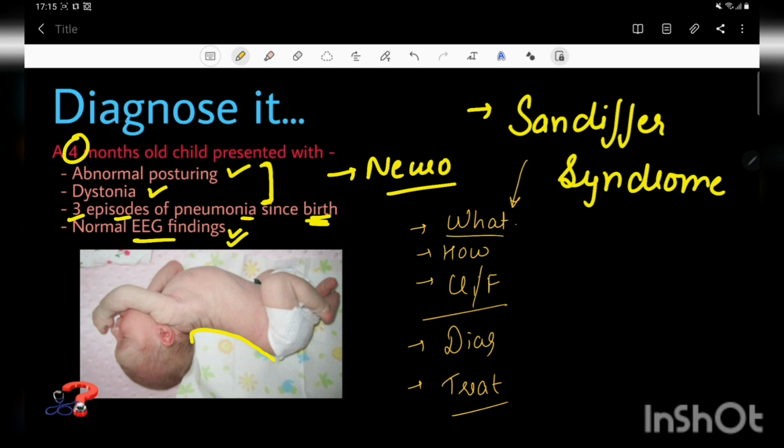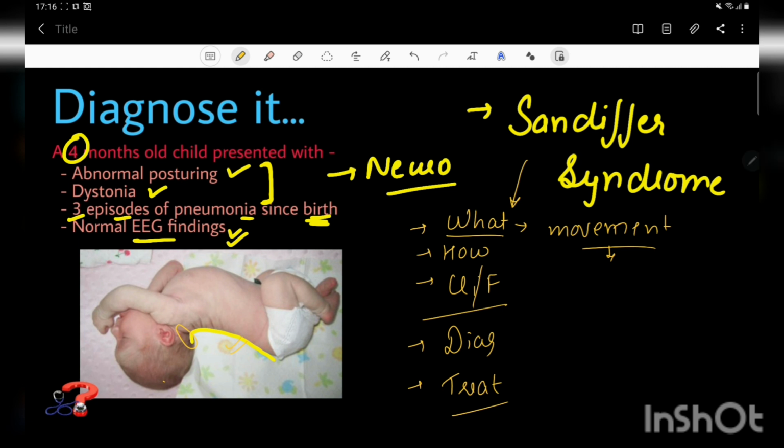So firstly, what is Sandifer syndrome? Sandifer syndrome is basically an atypical presentation of a quite common disease in newborns and infants, and it can be defined as a type of movement disorder. Movement disorder, as you can see here, is the posturing of the muscles of the child, which involves the head muscles, the neck muscles, and the muscles of the back, but characteristically spares the muscles of the limbs, and the child is also conscious during these episodes.